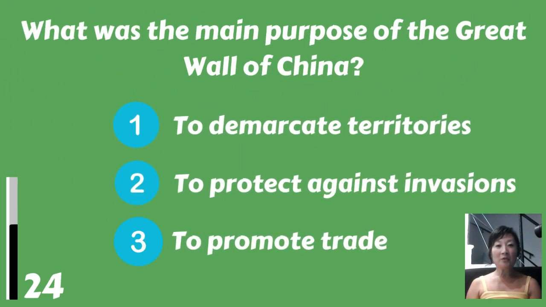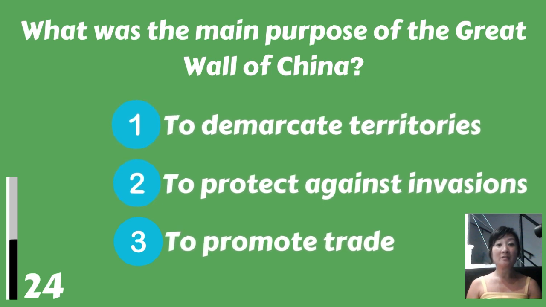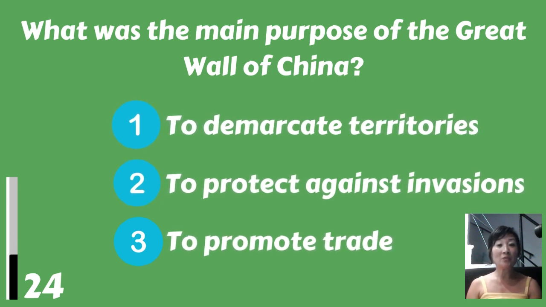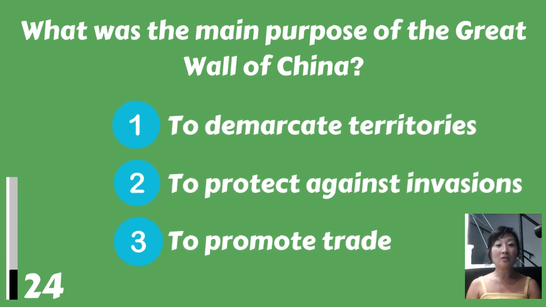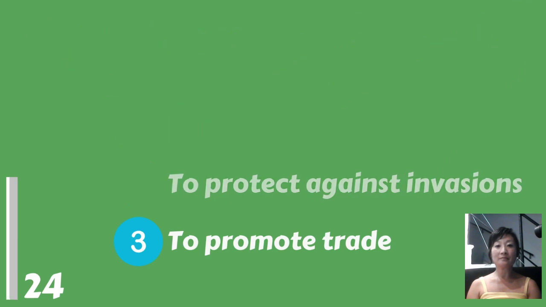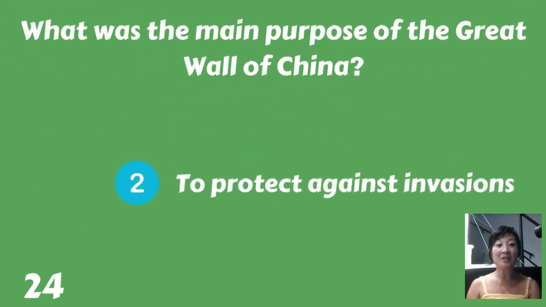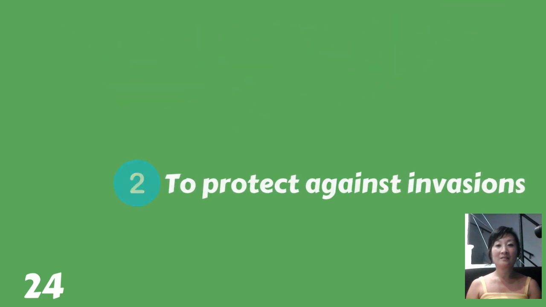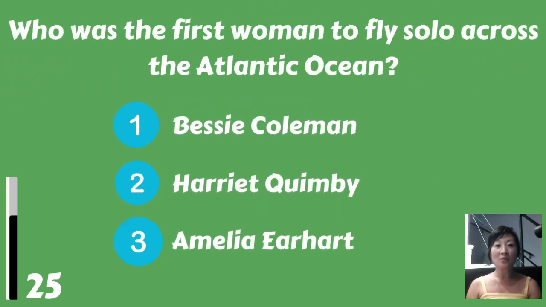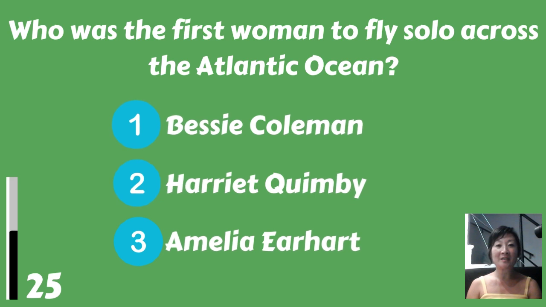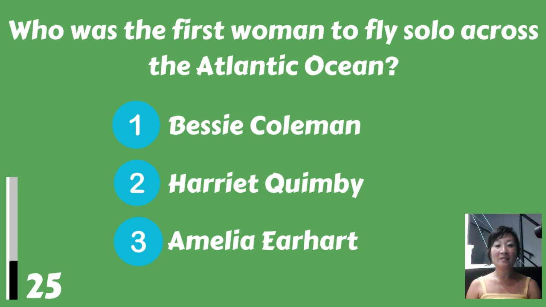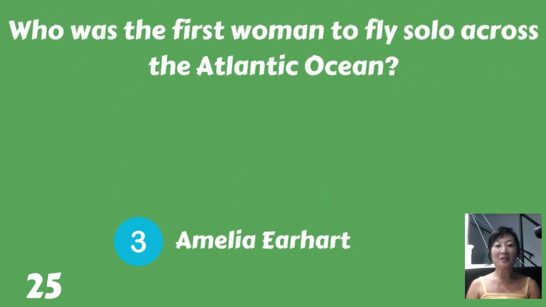What was the main purpose of the Great Wall of China? To demarcate territories, to protect against invasions, or to promote trade? To protect against invasions. Who was the first woman to fly solo across the Atlantic Ocean? Bessie Coleman, Harriet Quimby, or Amelia Earhart? Amelia Earhart.